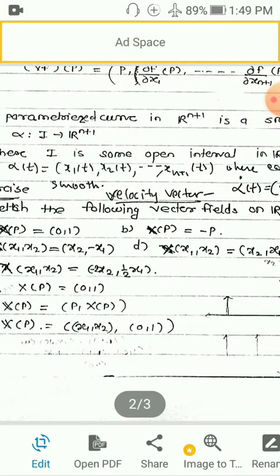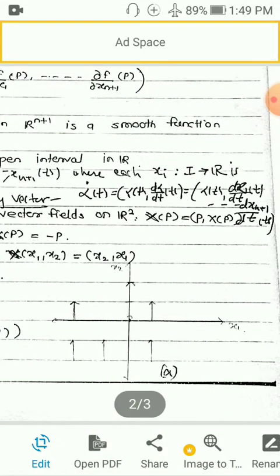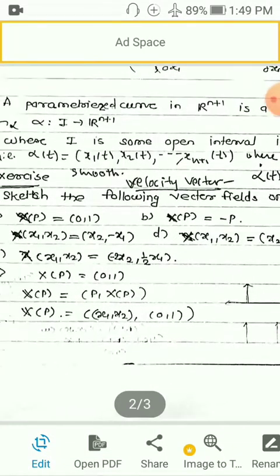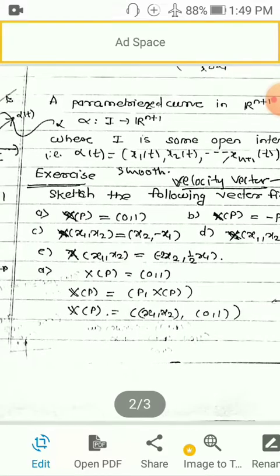All these are real numbers, and this is an (n+1)-tuple of real numbers. That is the image under alpha. So each parameterized curve alpha has n+1 component functions x1(t), x2(t), which are functions of t, where each xi from I to R is smooth. This is a very important definition of a parameterized curve.